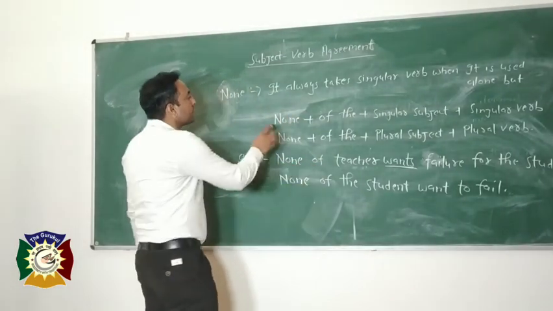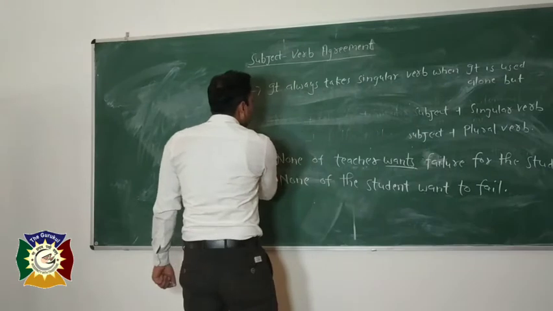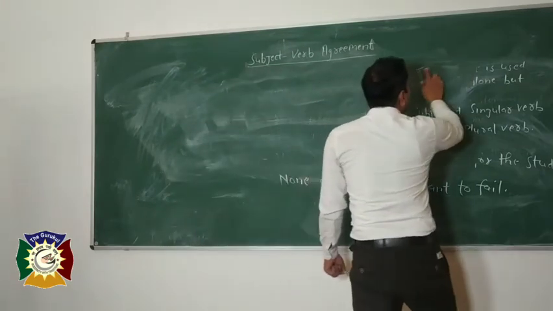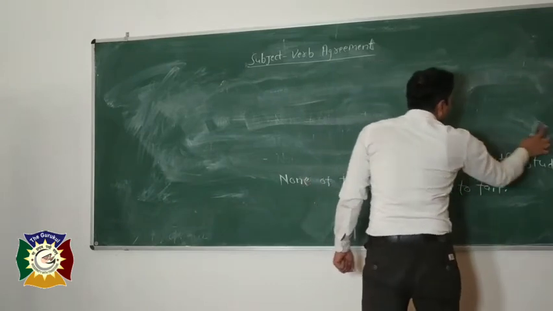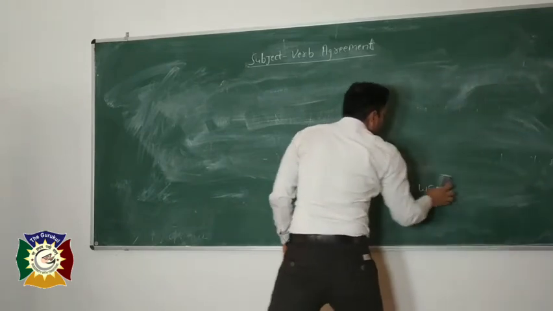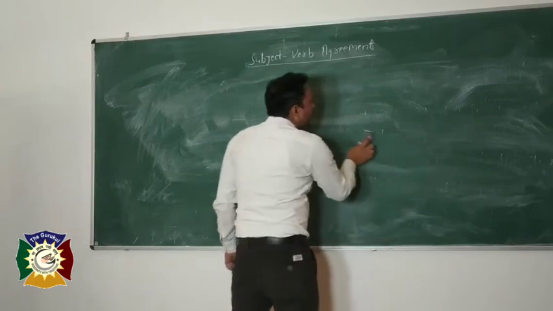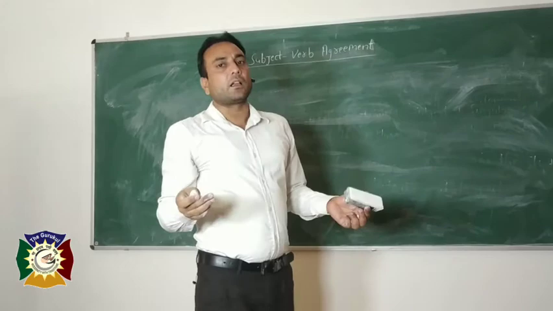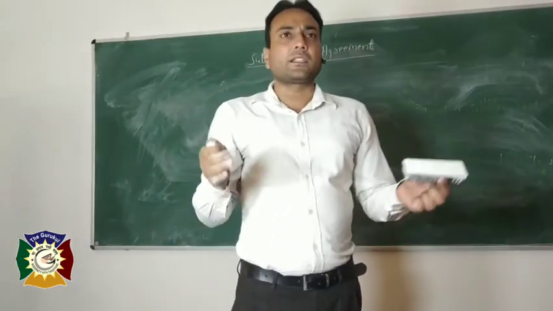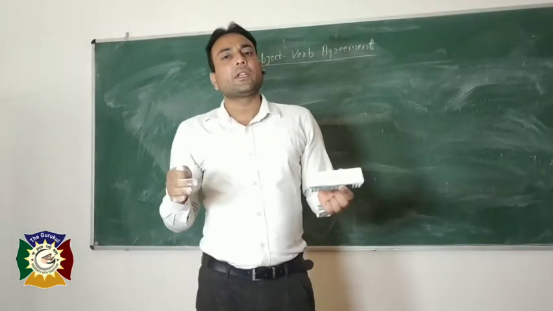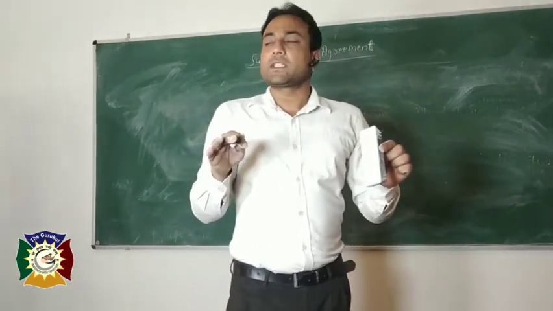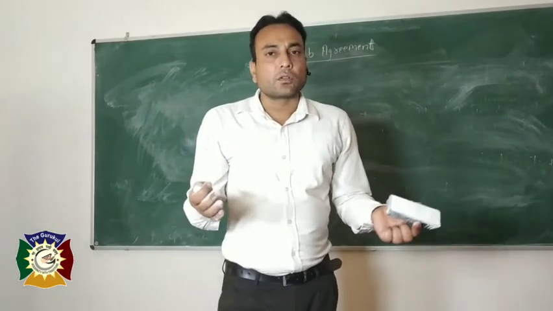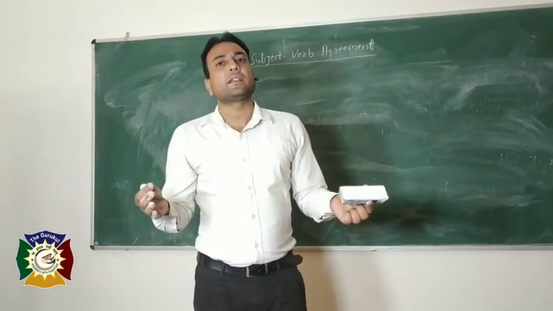Now come to the next rules. The rules are about some nouns like scissors, tongs, trousers, eyeglasses. These nouns are always used in a plural sense. Pants, jeans, trousers, shorts: this type of nouns are always taken as plural.